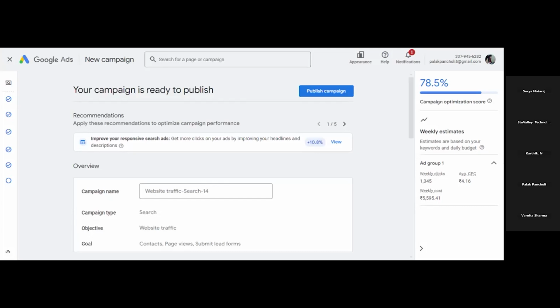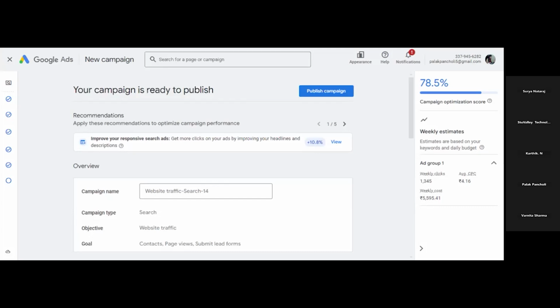Ad extensions are like when we want to add anything in our ad campaign, any additional feature. For example, if you want to add site links, call extension, callout extension, or local map to your ad campaign. So these additional features you can add to your ad campaign through ad extensions. Let us understand what are the different types of ad extensions we have.